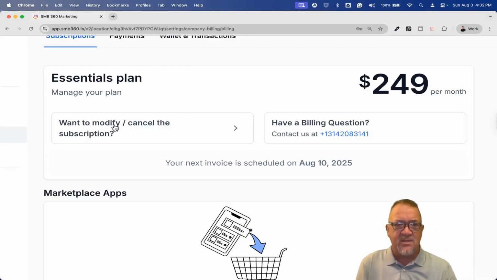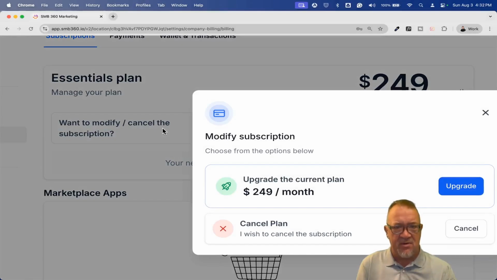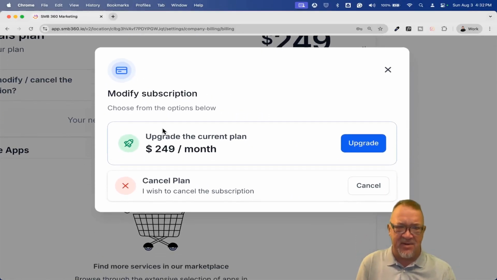But right here, you want to modify and cancel the subscription. So you want to go ahead and click yes. Now here's where I talked about a little bit earlier. You can upgrade your current plan or you can cancel the plan.